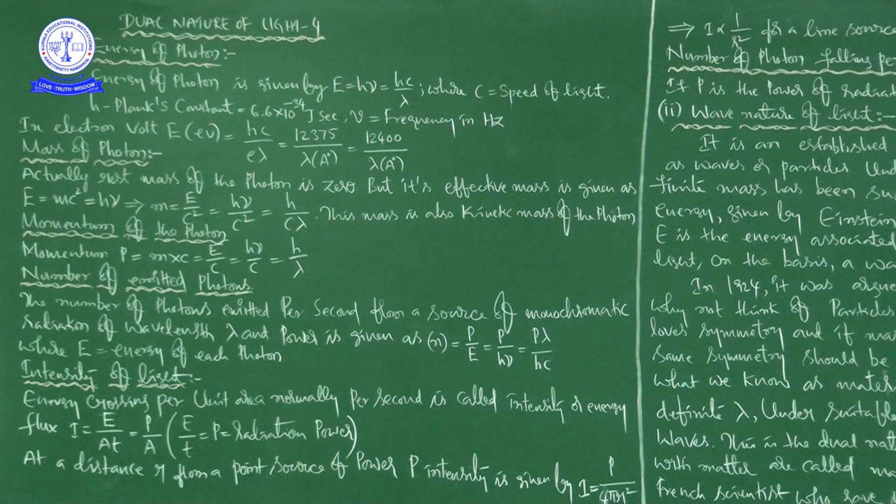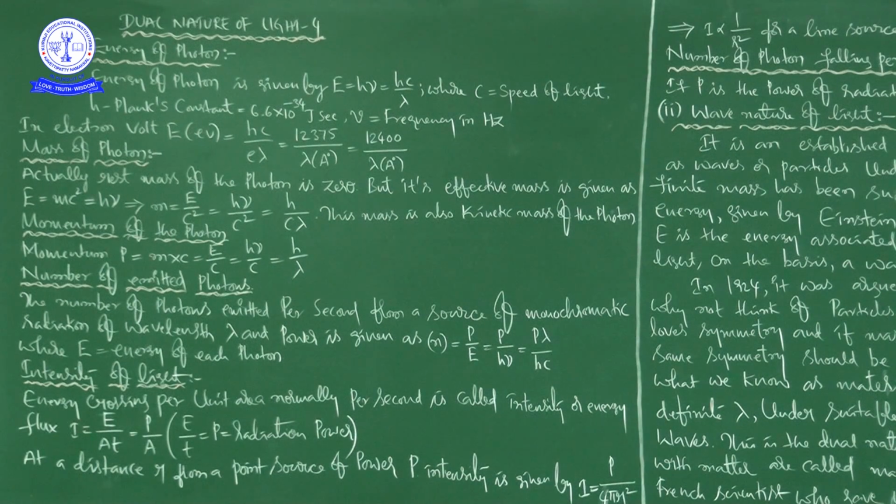After completion of that, we focused on the effect of intensity and the effect of frequency, right? After that, we discussed important formulas for photoelectric effect. Thereafter, we started matter waves, that is de Broglie waves.